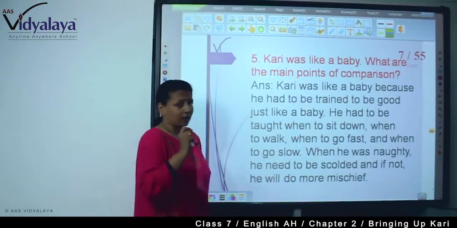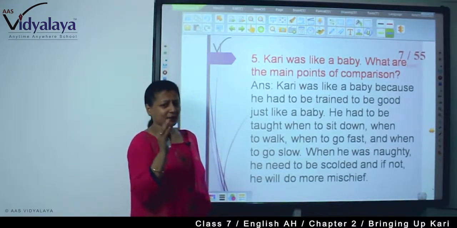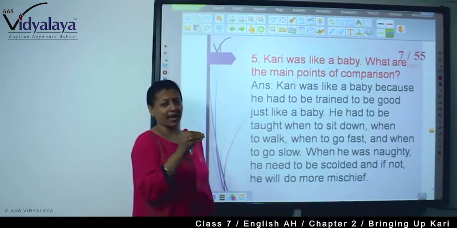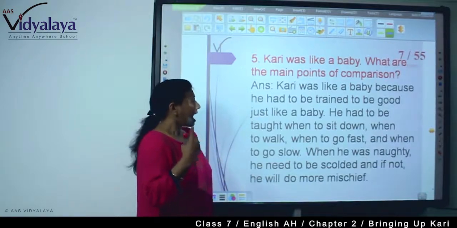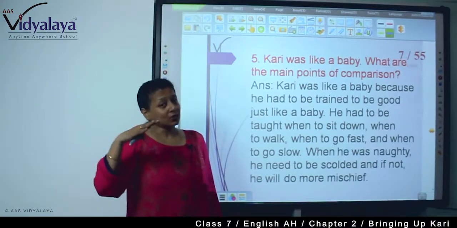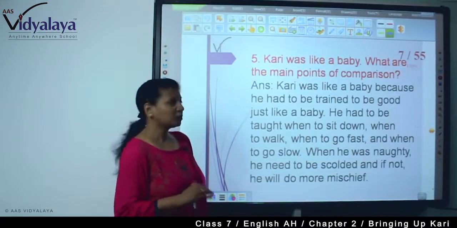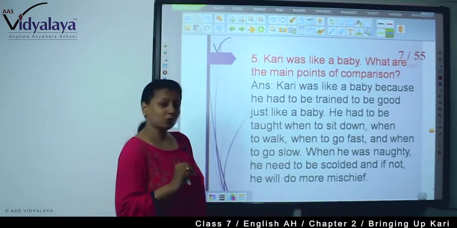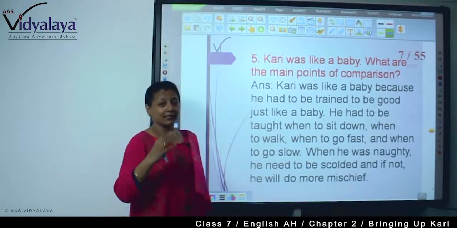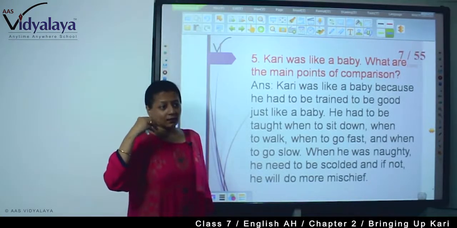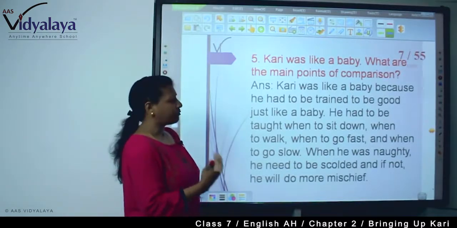But see, Curry is an elephant, so there is some difference between human training and if you train an animal. Curry had to be taught when to sit down, when to walk, when to go fast, and when to go slow. See, these are the movements that a master needs to train an elephant to perform well.